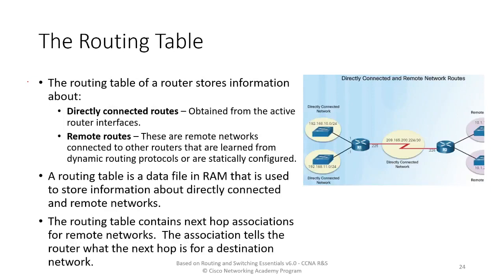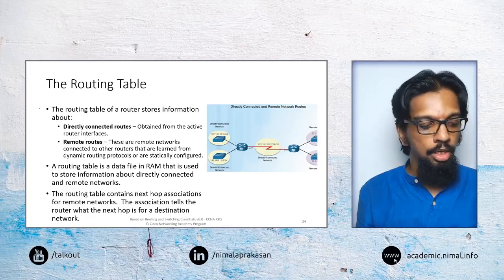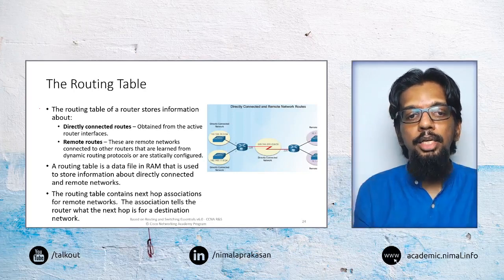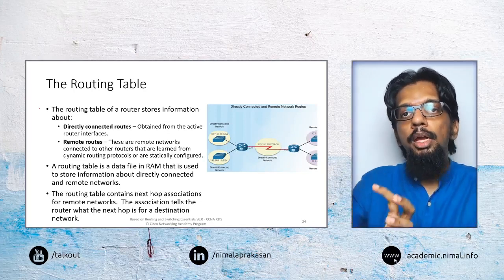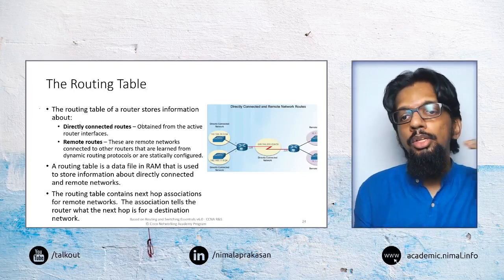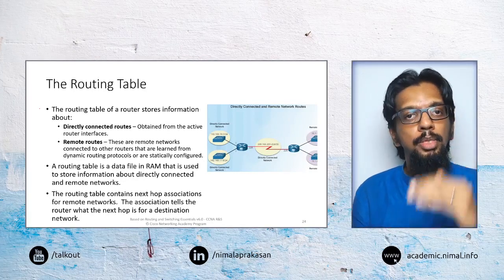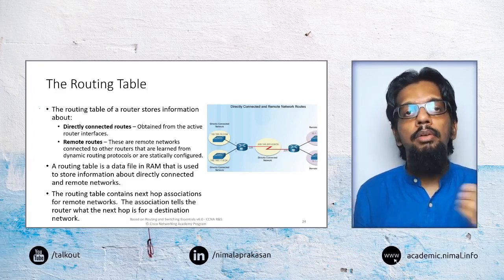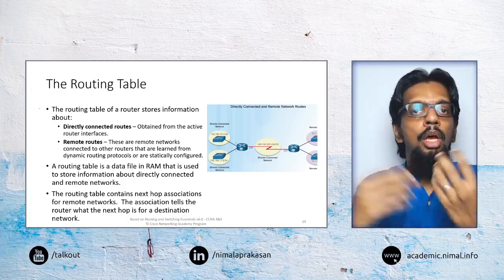Then to make that decision, it will use what is called the routing table. So a routing table is basically a list of entries of different networks and how to forward to those networks. The router will use that information, store that information there in the router, and then it will make decisions in terms of how to do that.